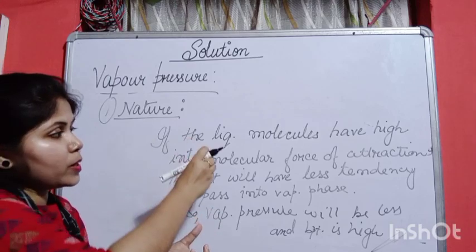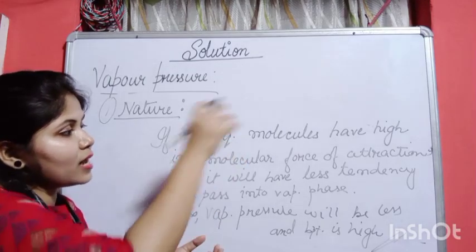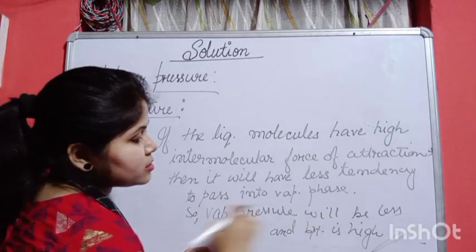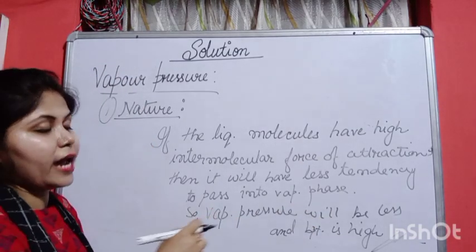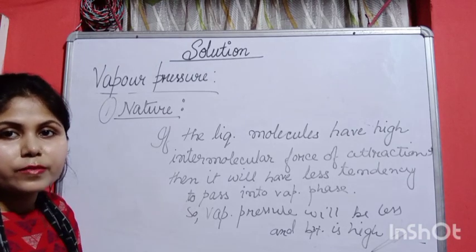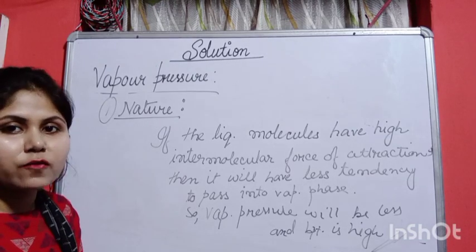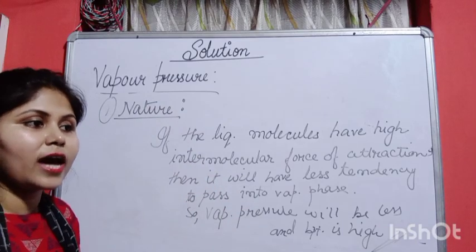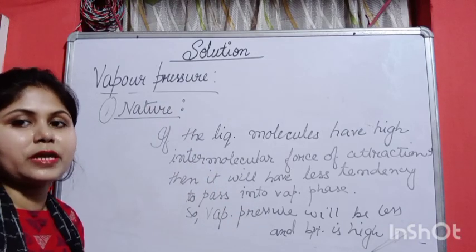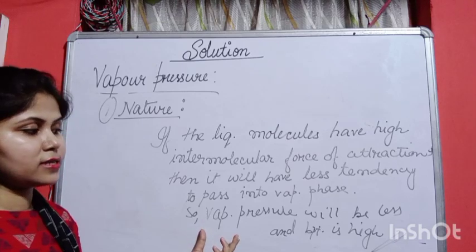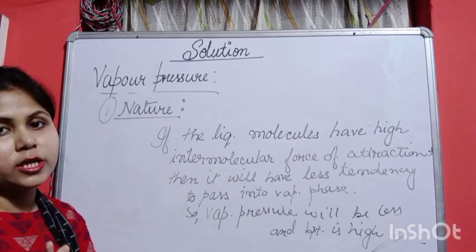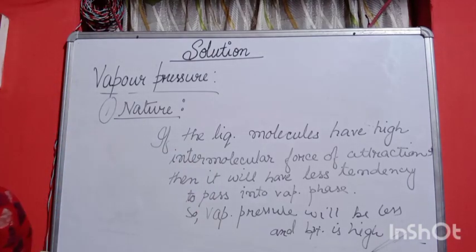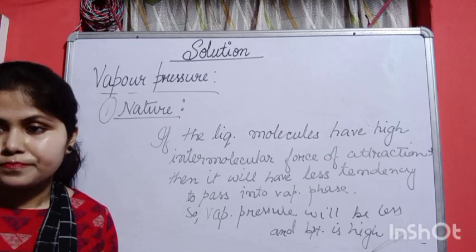So such liquids with high intermolecular force of attraction will have less vapor pressure and the boiling point is high. Boiling point will be high obviously because to convert them to vapor phase you will require some high temperature. So that is the reason vapor pressure will be less for liquids having high intermolecular force of attraction. Okay, everyone take a look.